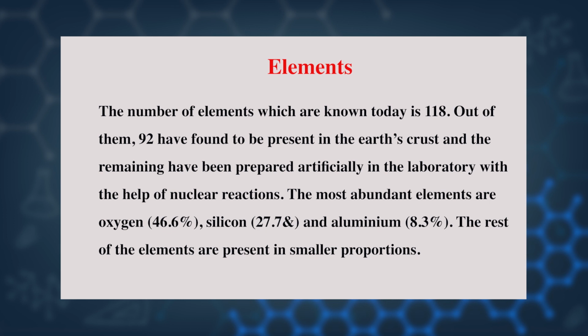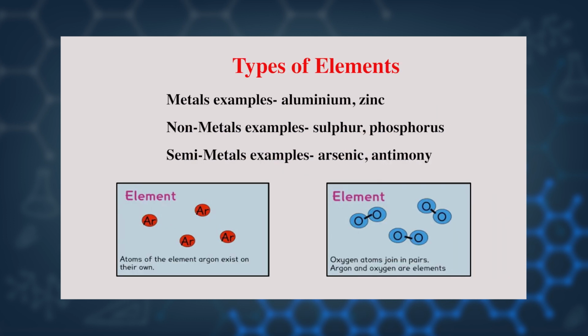The most abundant elements are oxygen, silicon and aluminium. The rest of the elements are present in smaller proportions. Understood? Types of elements. There are basically three types of elements: metals, non-metals and semi-metals. Examples of semi-metals are arsenic, antimony and so on.